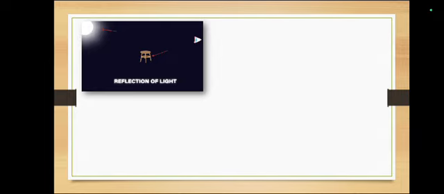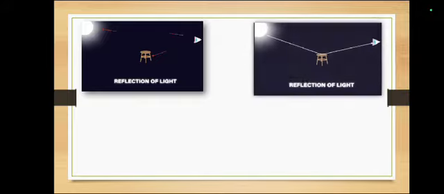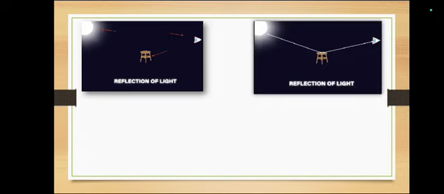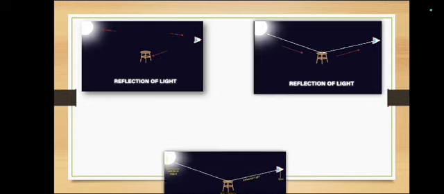You know what is luminous? Luminous objects have their own light and non-luminous objects do not have their own light. Now you can see the light of the sun hits the non-luminous object and the non-luminous object reflects it back to the eyes. That's how we are able to see.